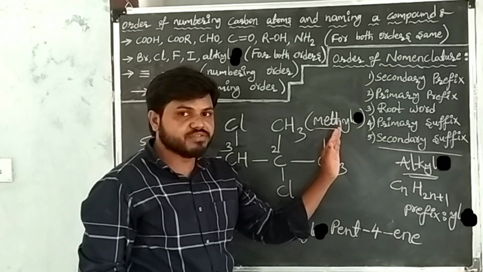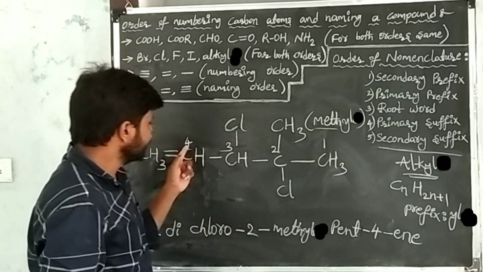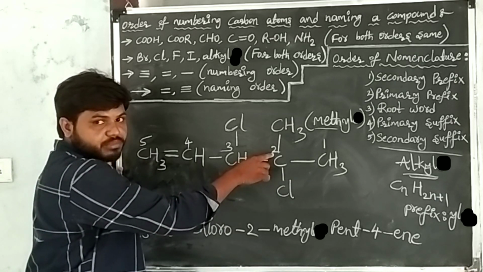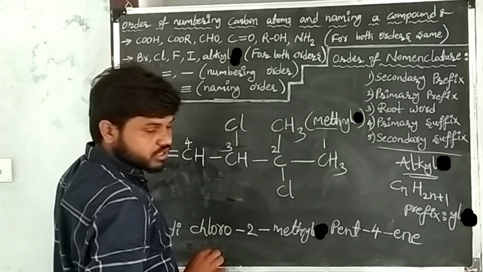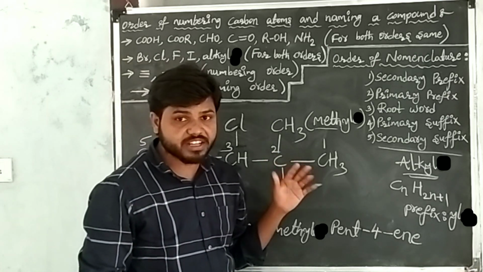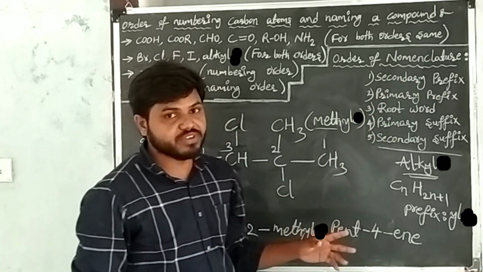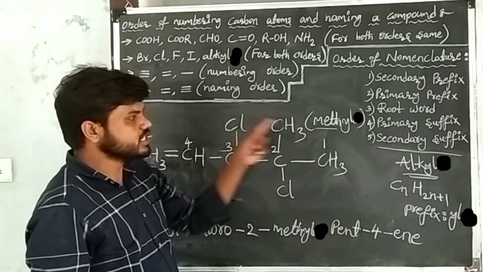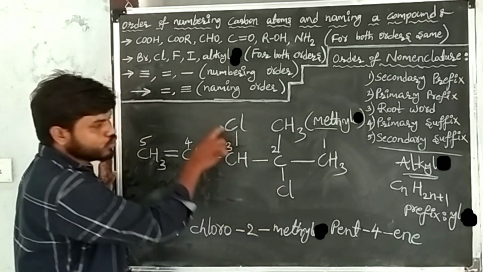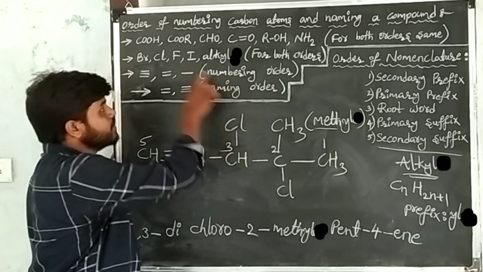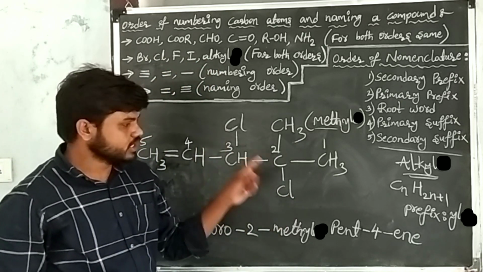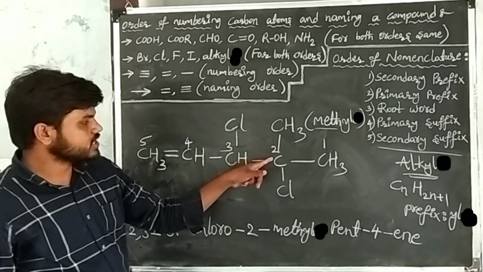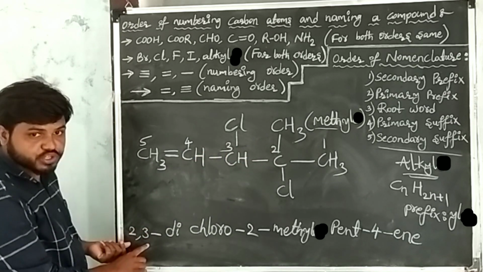So I started from the right side: first carbon, second, third, fourth, fifth. Chlorine gets the least number, that is 2. Another chlorine gets the third position. Methyl gets the second position. After writing the numbers, first write the secondary prefix. Here the secondary prefixes are 2 chlorines and 1 methyl. First write the chlorines, then the methyl. The naming order is also the same. The positions of each chlorine are the second carbon and third carbon. I have written the positions.